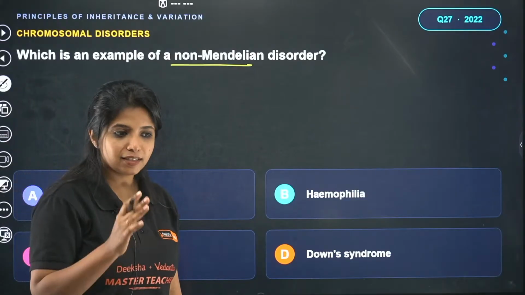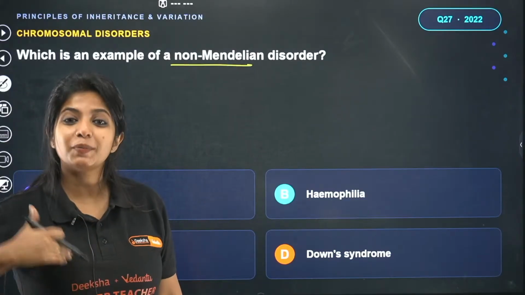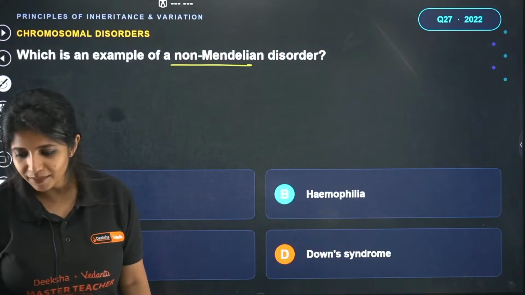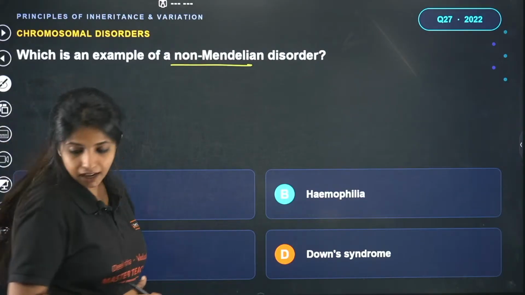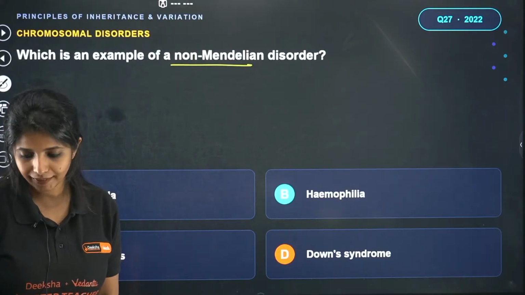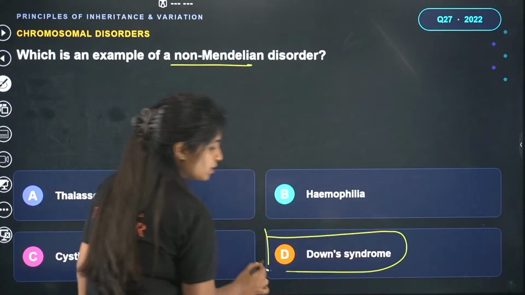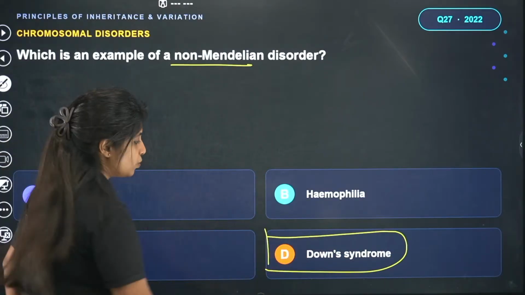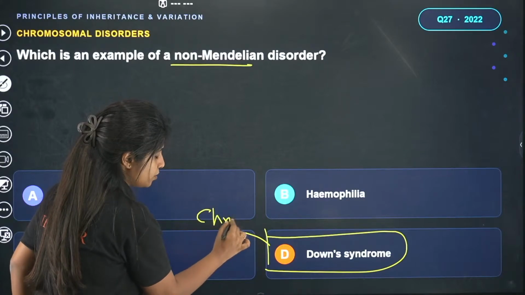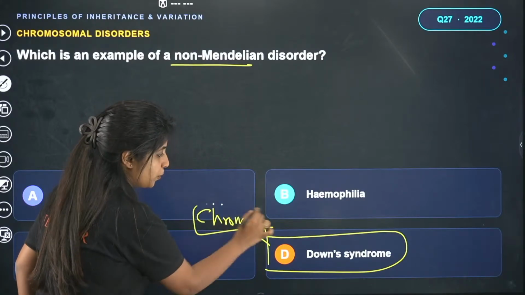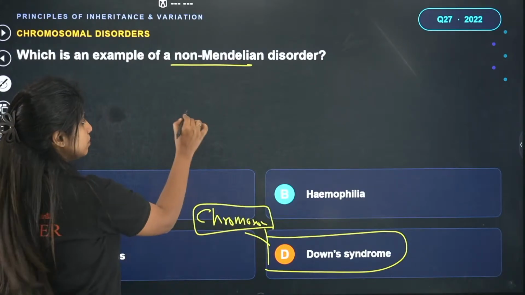Non-Mendelian means this is not going to be a Mendelian disorder, it's going to be a chromosomal disorder. And Sachin, Baba, you are absolutely correct. Why did you remove it? It's correct. It is going to be D only. It's Down syndrome. This is a chromosomal disorder. I hope you guys know the difference between chromosomal and Mendelian.